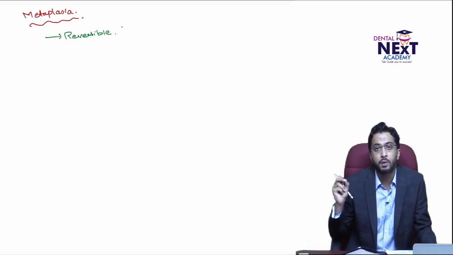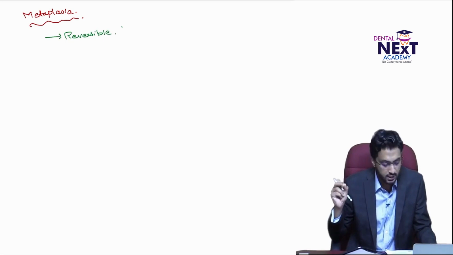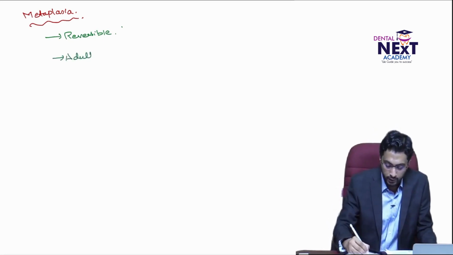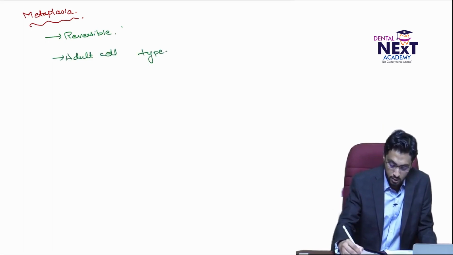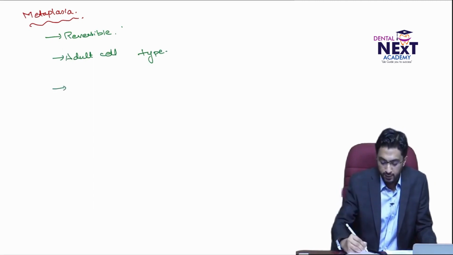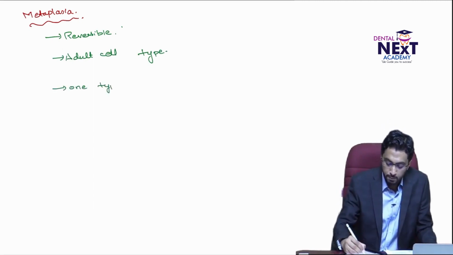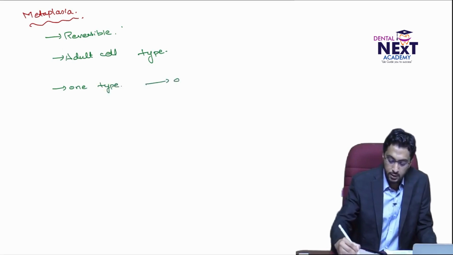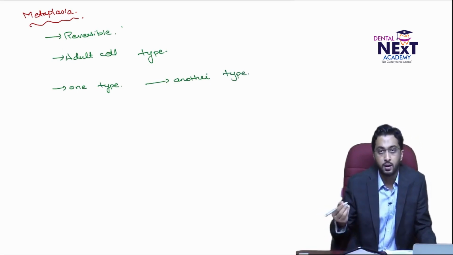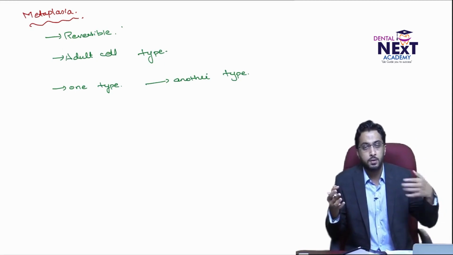It's a reversible adaptive response, which is seen in adult cell type. I'll tell you why this adult cell type is important. It's a reversible response seen in adult cell type where one type of cell gets converted to another type. If you see it in an immature, undifferentiated cell, one type becoming another is very common.